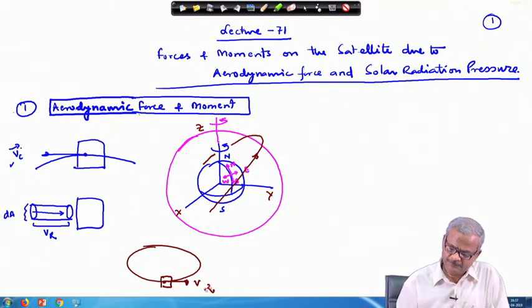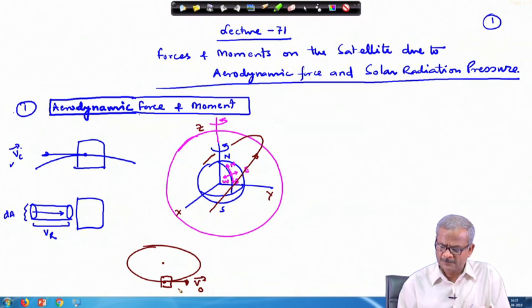Maybe we can keep v 0 for the center of mass, because we are choosing the center of mass, and we assumed the atmosphere to be static. Now, the atmosphere is also rotating along with the earth. So, with respect to the atmosphere, the relative velocity of the satellite will be different.